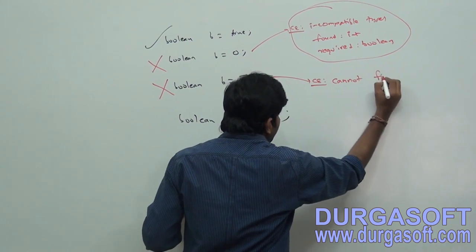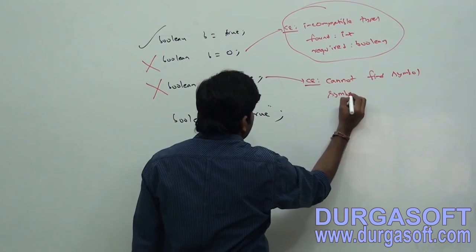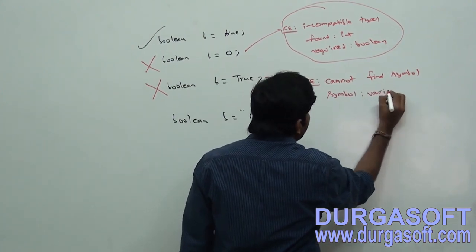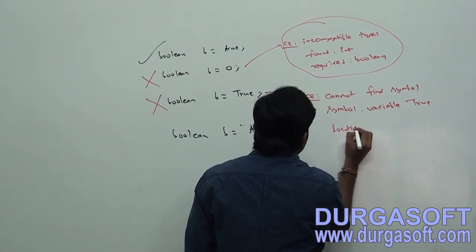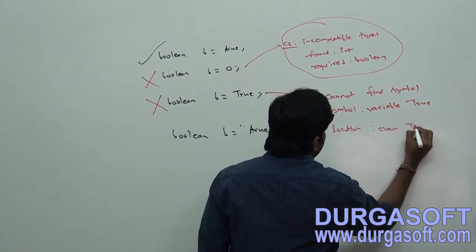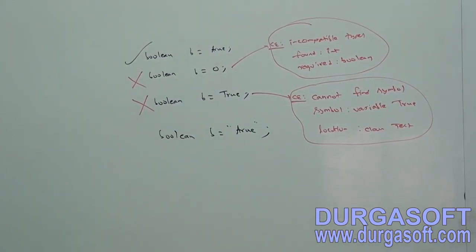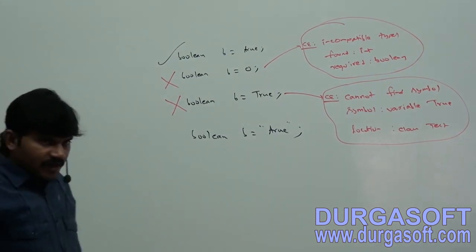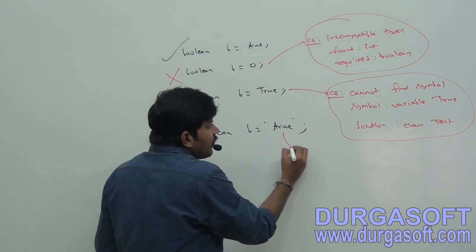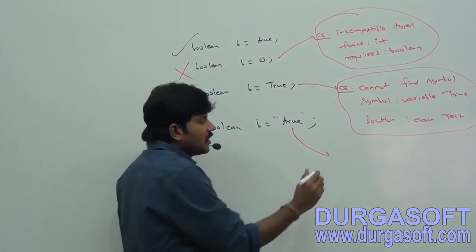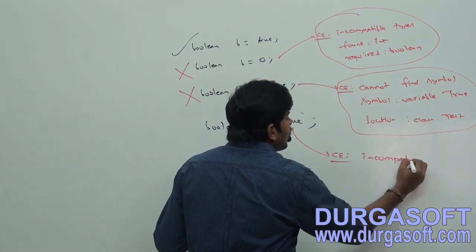That's why the compile time error is: cannot find symbol. Which symbol? The variable True, in class Test. Next, Boolean b = "true", valid or invalid? Invalid, because it's a string. How can you assign it to a Boolean? Compile time error saying incompatible types.